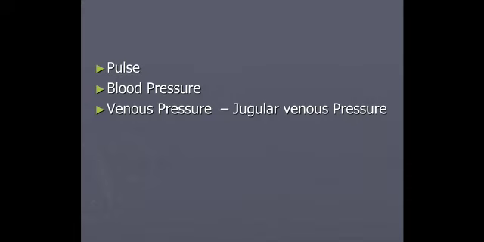The second one is the arterial blood pressure, which is usually recorded with an instrument called a sphygmomanometer, preferably the mercury manometer. It should be recorded on both sides in cardiac patients. BP should also be recorded by both palpatory and auscultatory methods, especially if the patient is hypertensive. The third is the venous pulse, which is examined especially in the neck region. It indicates the pressure in the right atrium, that is the jugular venous pulse.